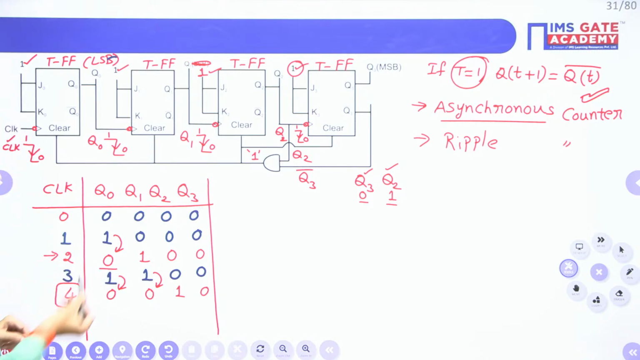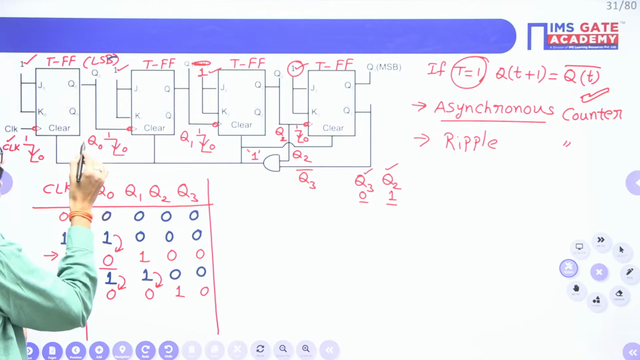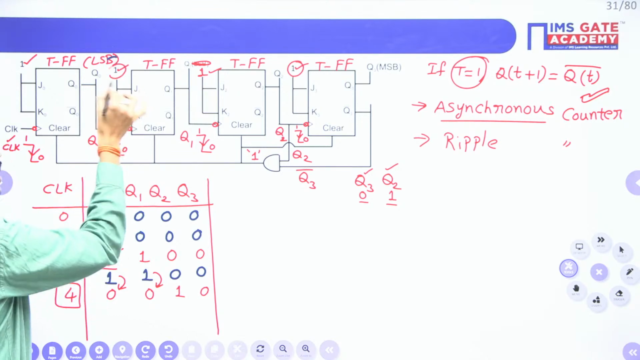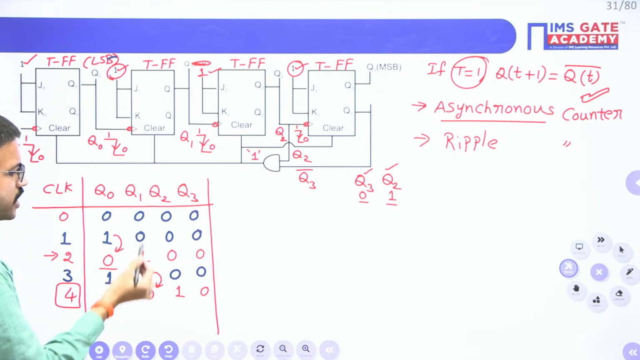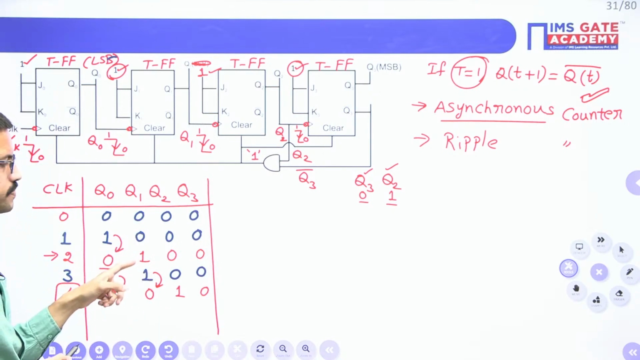Q0 becomes 0. Now Q0 is changing from 1 to 0. Q0 earlier value is 1, now its value is 0. That means you are getting 1 to 0 transition, right? So that means this particular flip-flop is getting negative edge of the clock signal. Since T value is 1, output will get complement. So 0 becomes 1.